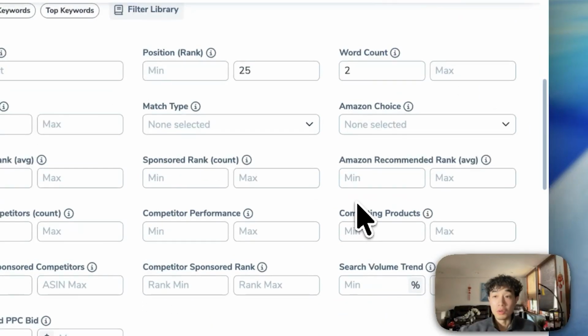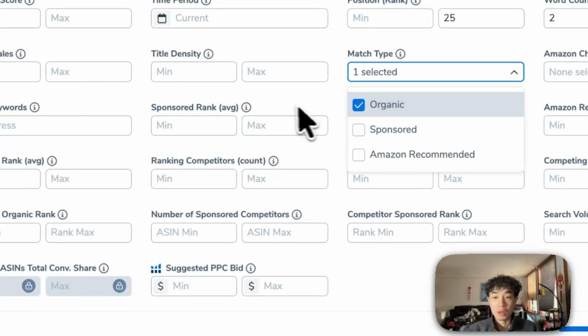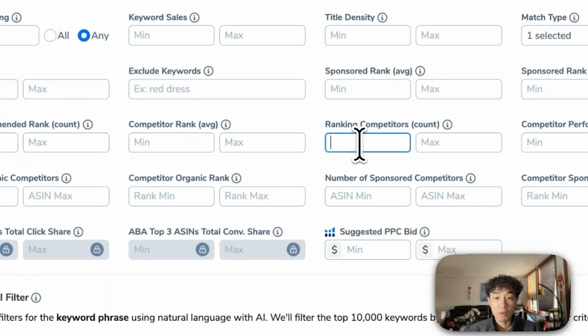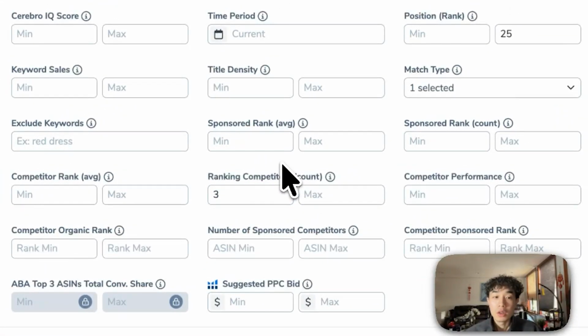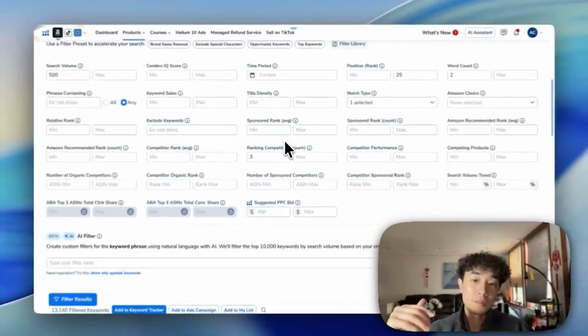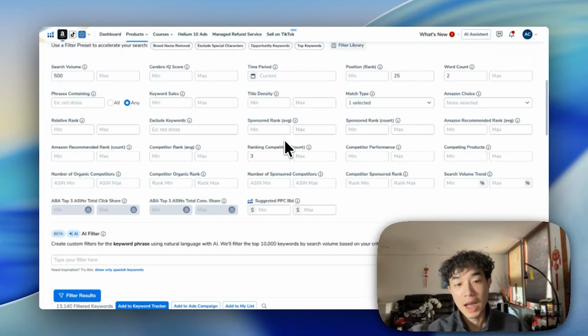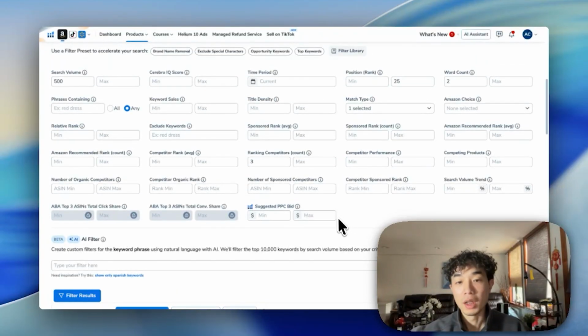Word count, we're going to do 2. This is basically because I don't want single word phrases. And then match type, we're going to do organic. And ranking competitors, we're going to do 3. Ranking competitors is basically how many competitors rank for that keyword in Cerebro, right? If it's only one, most likely it's a brand name or a one-off, and it's just not useful to you.